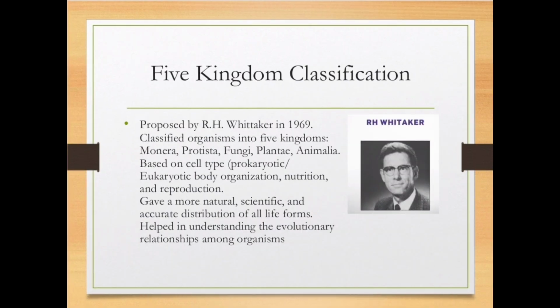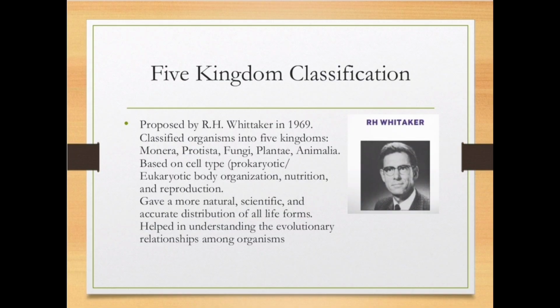The five kingdom classification system was proposed by R.H Whittaker in 1969, and he classified organisms into five kingdoms. The five kingdoms in Whittaker's classification system are kingdom Monera, kingdom Protista, kingdom Fungi, kingdom Plantae, and kingdom Animalia.